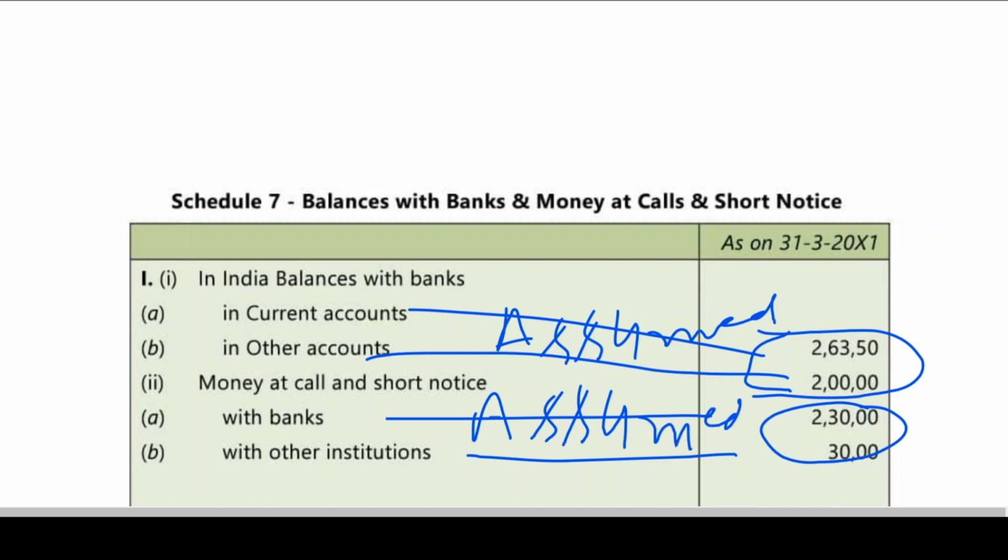But what is actually here in the problem? They have given balances with other banks in India, balances with banks in current account and other accounts. How much have they given? 46350. That you have split like this. And then money at call and short notice, how much has been given? 260. In the examination, no need to worry. Simply show it directly. Balances with bank 463,350 you can show, and 2 lakhs 260, 26010 extra I think you have written there.